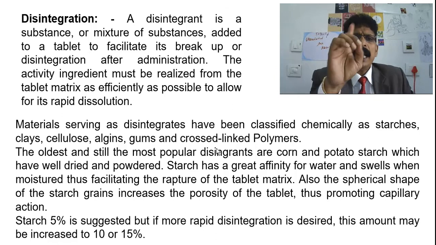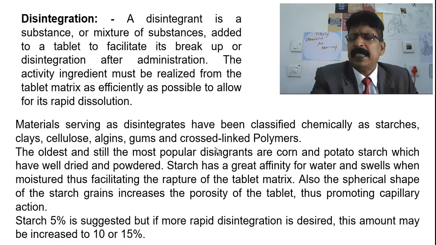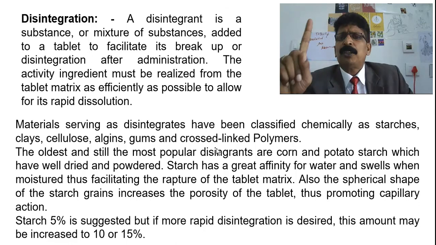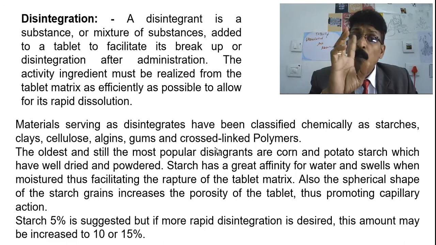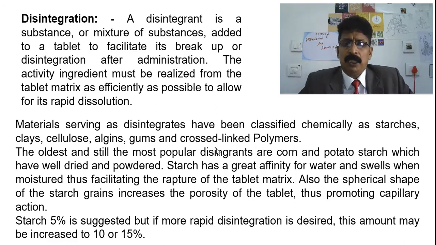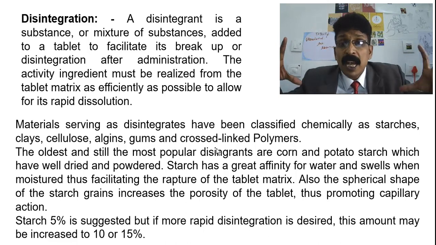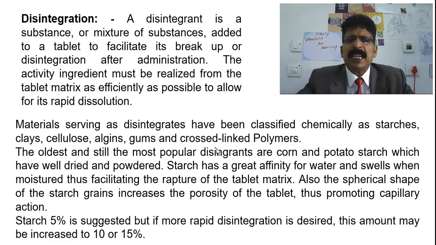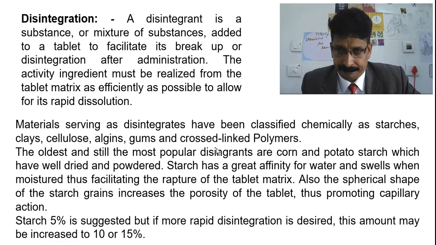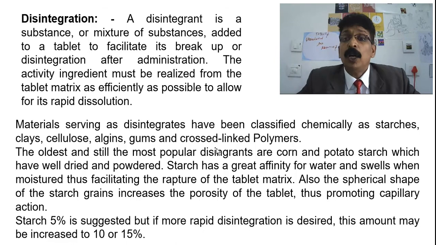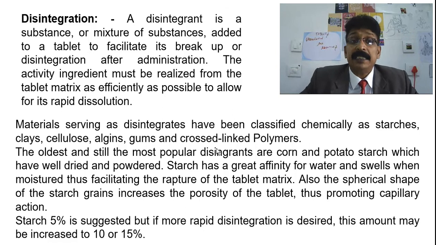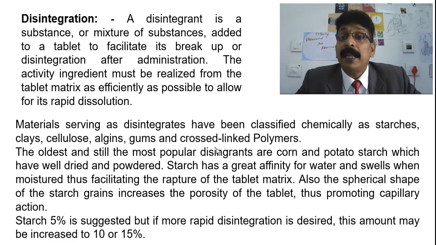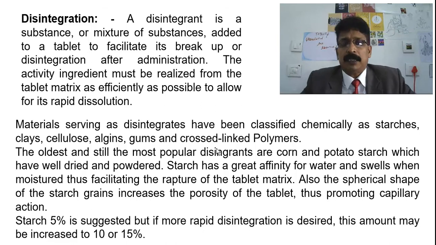The oldest and still the most common disintegrants are corn and potato starch, which have been well dried and powdered. Starch has a great affinity for water and swells when moistened, which facilitates rupture of the tablet matrix. Also, the spherical shape of the starch grains increases the porosity of the tablet, thus promoting capillary action for sucking the water in from the intestine, and it breaks.